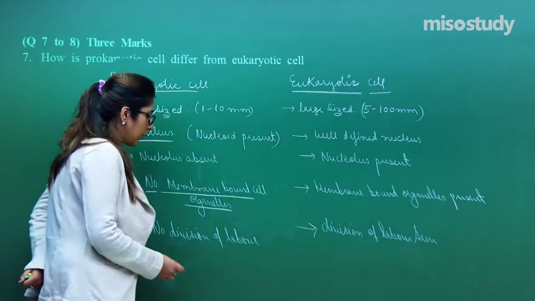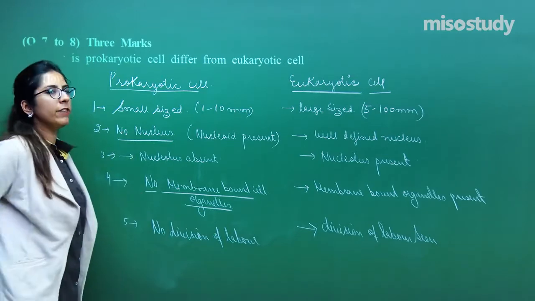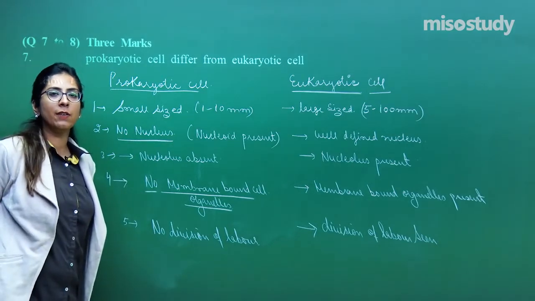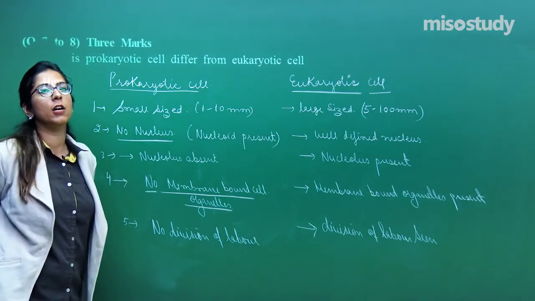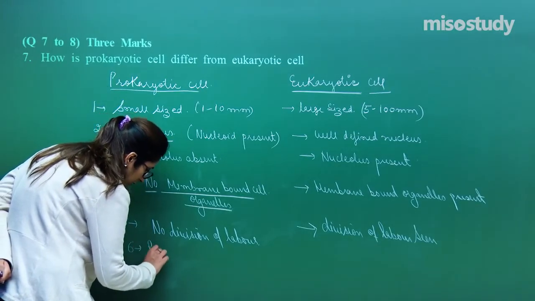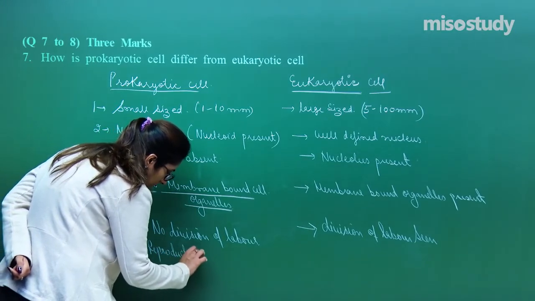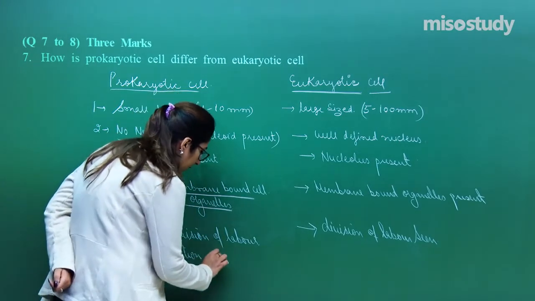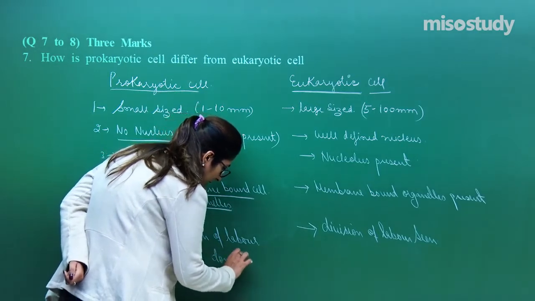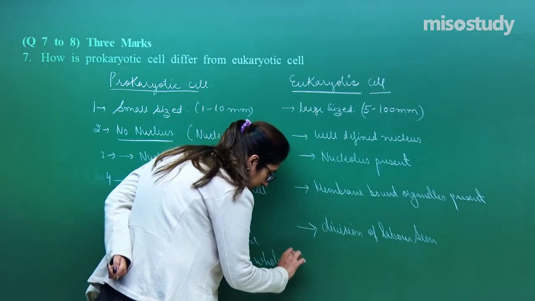Right? To talk about more differences, the reproduction process in the prokaryotic cell involves the whole cell. So the sixth point is reproduction done by whole cell.